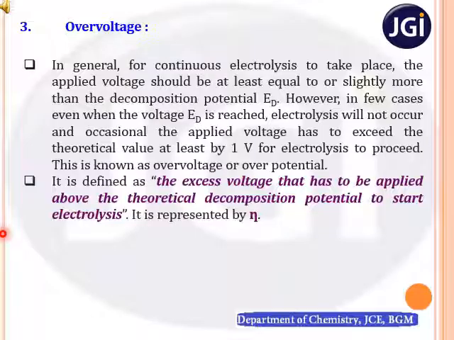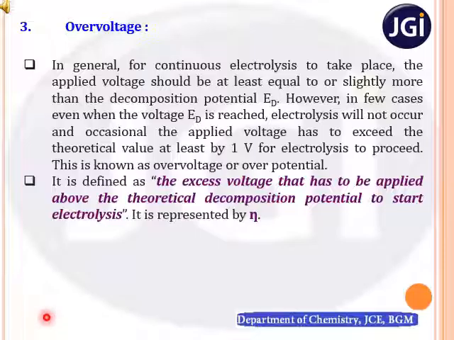That extra voltage we are applying greater than that of the decomposition potential is called as overvoltage. Right? So precisely it can be defined as the excess voltage that has to be applied above the theoretical decomposition potential to start electrolysis is called as overvoltage, and it is generally represented by eta η.